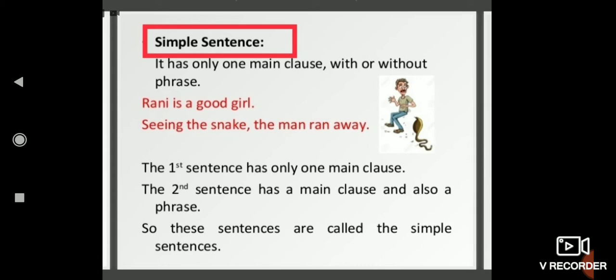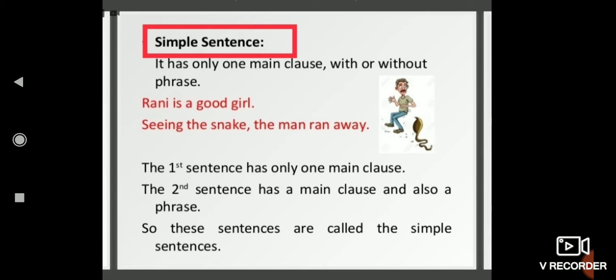A simple sentence has only one main clause, meaning principal clause, that can stand alone independently, with or without a phrase. Like, Rani is a good girl. Here this is our simple sentence having one main clause: subject plus finite verb, and the meaning is also clear. It is without a phrase, or a phrase can be added in the sentence.